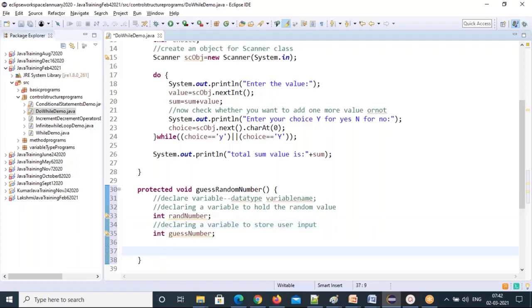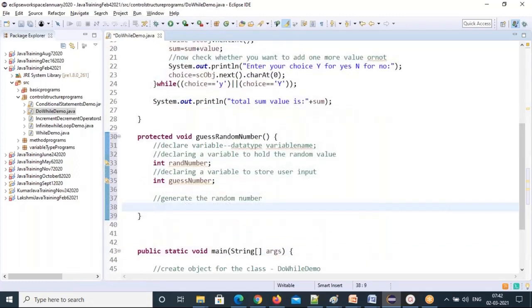First generate the random number. So how can we generate the random number? I will assign to this random number variable equal to Math.random method, and I'm going to multiply by 100.